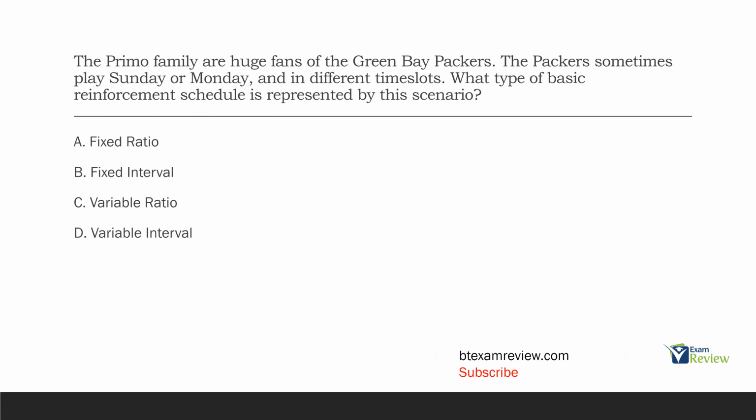When you're breaking down basic reinforcement schedules, you need to ask yourself a couple questions. First, is the reinforcement or the consequence contingent on responses or time? If it's contingent on responses, we're looking at a ratio schedule. If it's contingent on time, we're looking at interval schedules. And then fixed versus variable. Fixed is unchanging. The amount never changes. Variable, we're going to look at an average or an amount that changes.